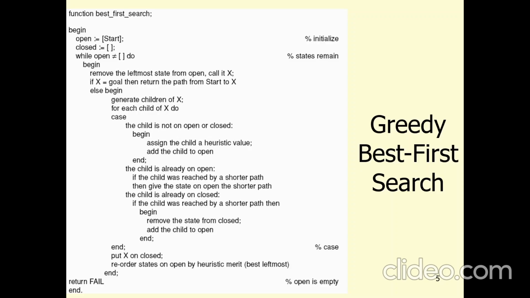In the closed list, it places those nodes which have already been expanded, and in the open list, it places nodes which have not yet been expanded. On each iteration, the node n with the lowest heuristic value is expanded and generates all its successors, and n is placed in the closed list. The algorithm continues until a goal state is found.